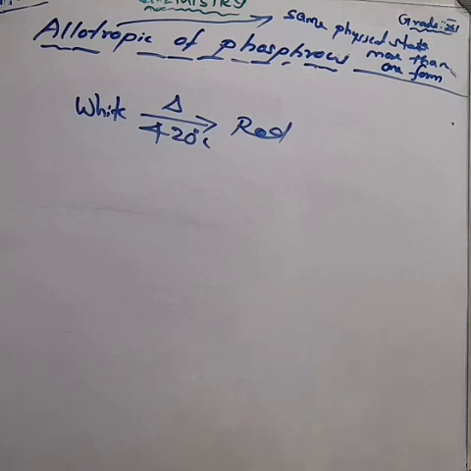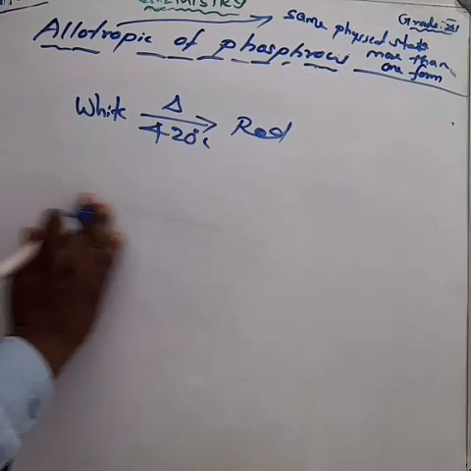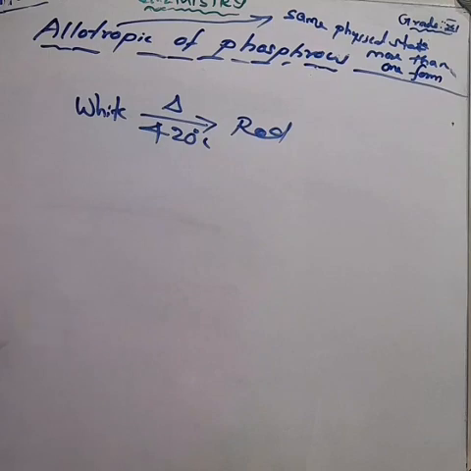White phosphorus can be changed into red phosphorus by heating. That is, white phosphorus is converted into red phosphorus by heating at 420 degrees Celsius, in the absence of air and sunlight. Red phosphorus is not poisonous.